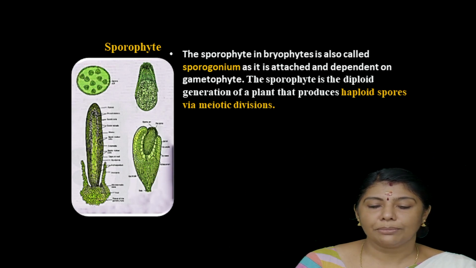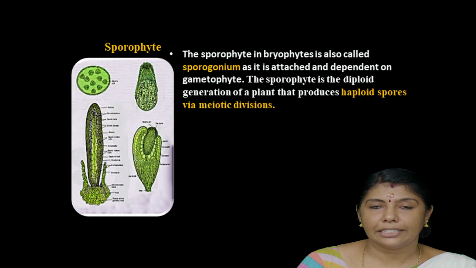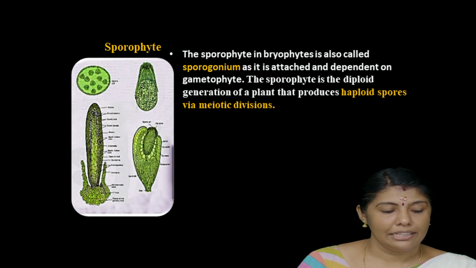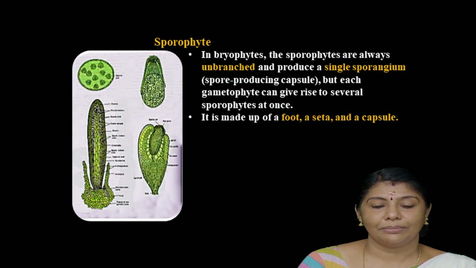The sporophyte in Bryophytes is also called the sporangium, as it is attached to and dependent on the gametophyte. The sporophyte is the diploid generation of the plant that produces haploid spores by means of meiotic division. That is, the spore mother cell undergoes meiotic division and forms 4 haploid spores inside the capsule of the sporophyte.